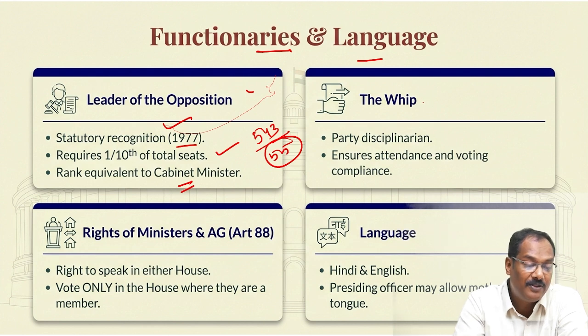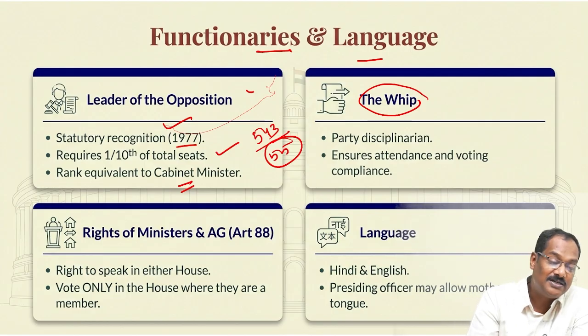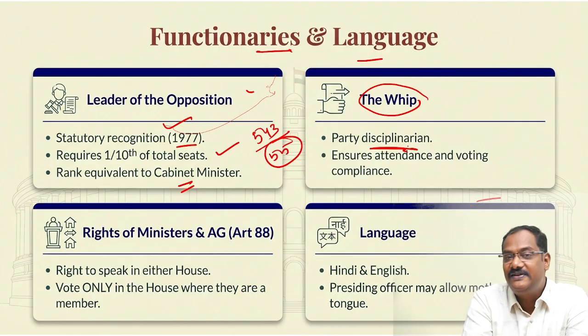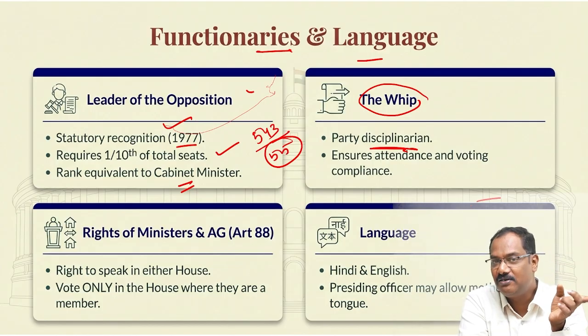Whip means every party will have a person named as whip. He is like a warden or a person who is going to control and regulate the members. You can also say disciplinarian. Whatever he says, you have to follow. We have discussed defection. You remember I said that if you are disobeying the whip, it also means defection.